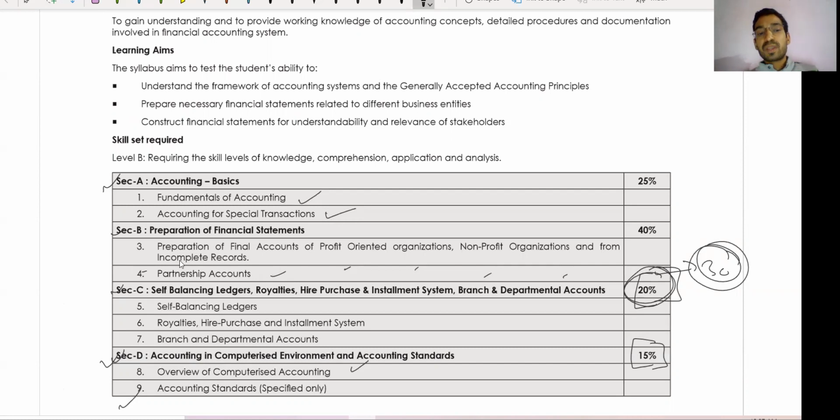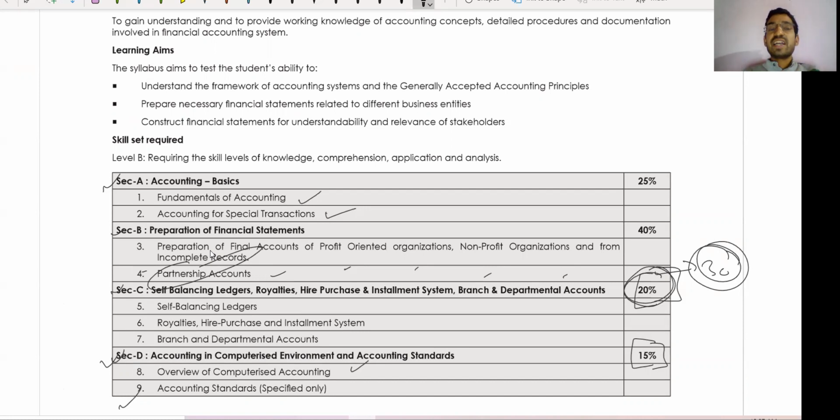So guys, if we are leaving the partnership account, the time we save after leaving it, we can spend on other topics. Please, it is my humble request: I followed this strategy in CMA Inter. I left the partnership account, guys, and believe me, I covered my 100 marks. I covered 100% of the syllabus in the exam and in study as well.